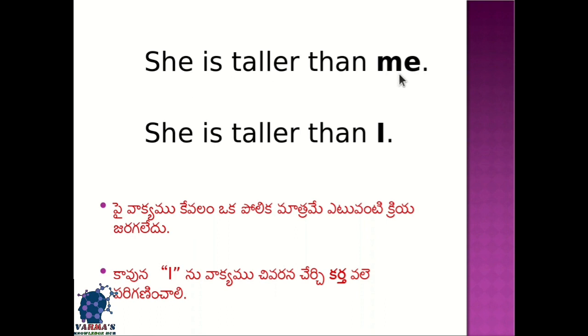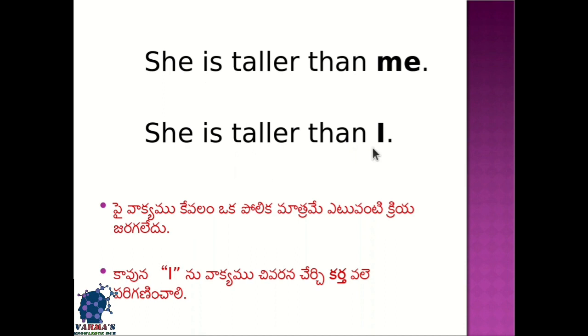She is taller than me is wrong usage and she is taller than I is correct usage, because in this there is no difference between subject and object. We are just comparing who is taller than who. That's why there is no action present in this. Just a comparison is taking place.